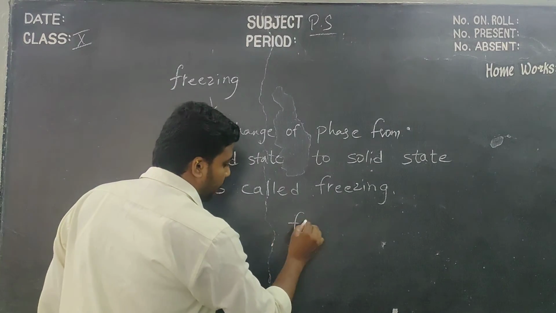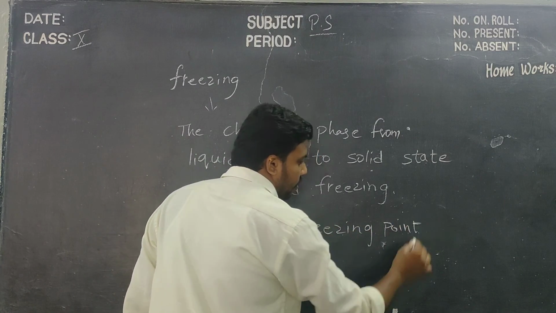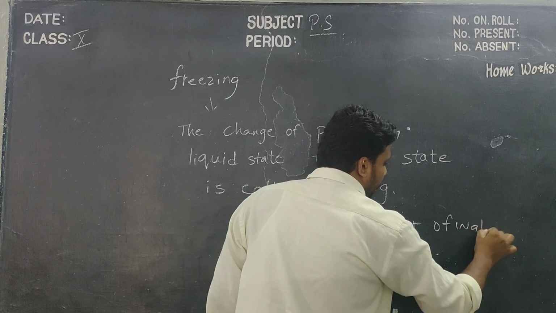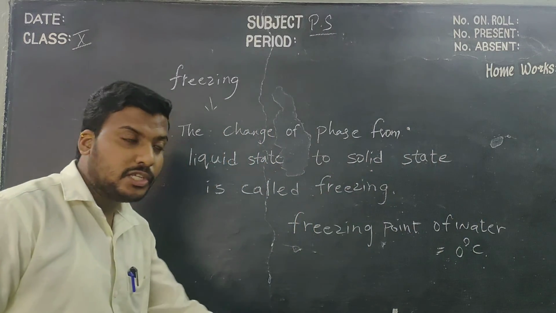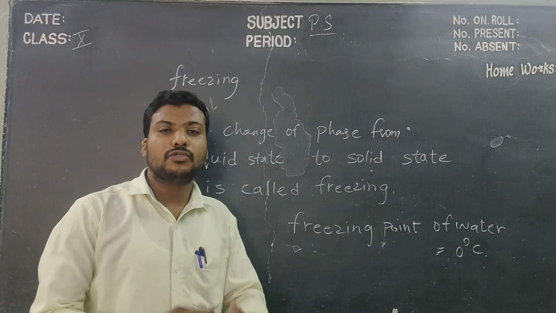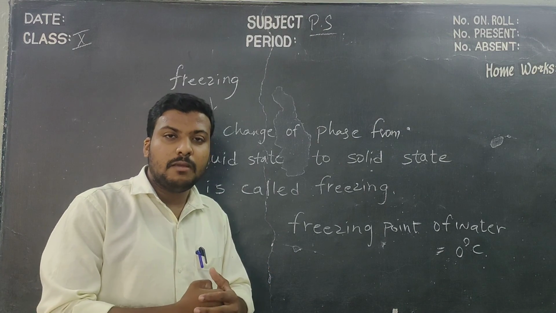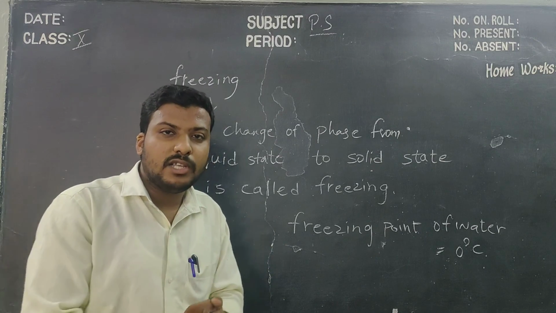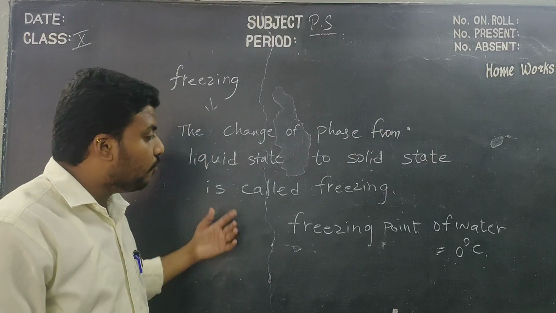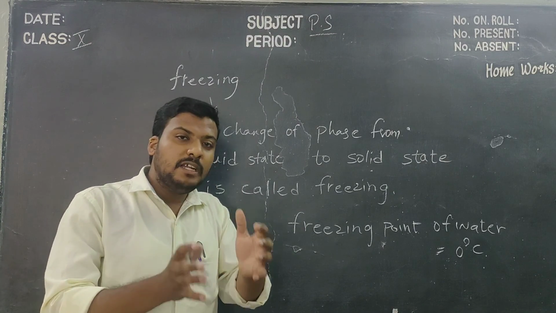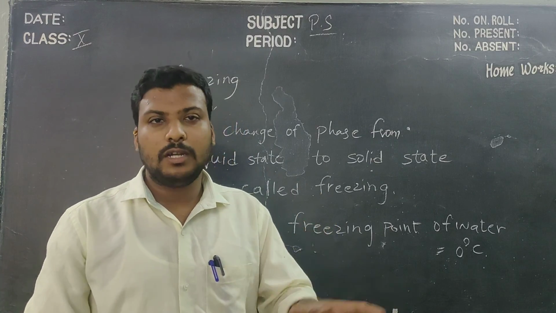Okay, freezing point of water. Freezing point of water is 0 degrees Celsius. At 0 degrees Celsius only, water turns to solid phase. All the intermolecular bonds will bond to each other and that results in the strong bond formation of ice. Understand, children? Children, one more thing: you notice that the entire water was changed into solid ice.